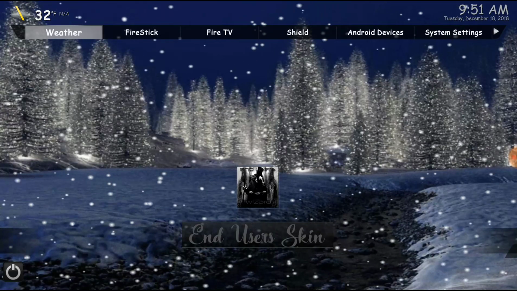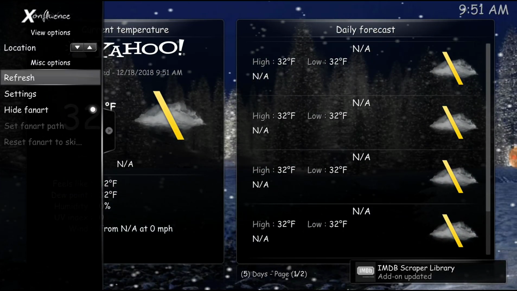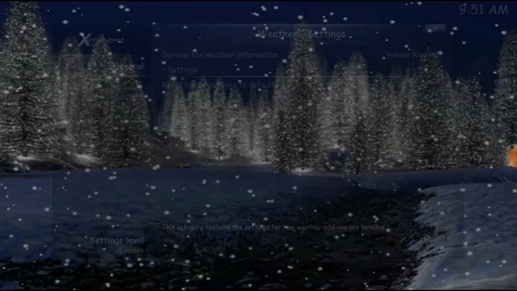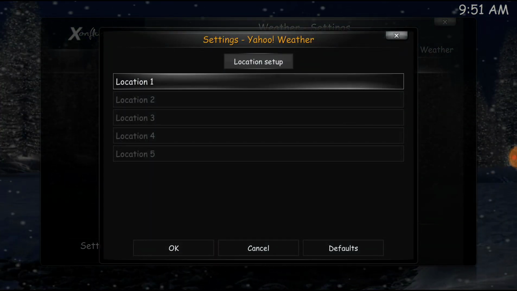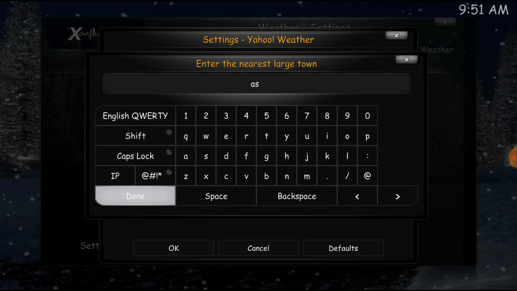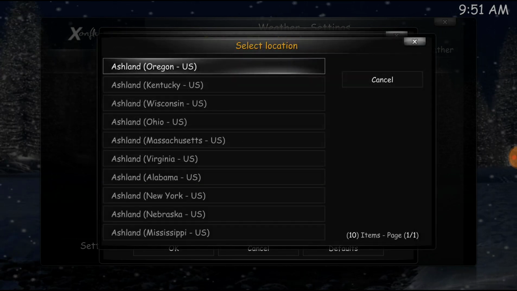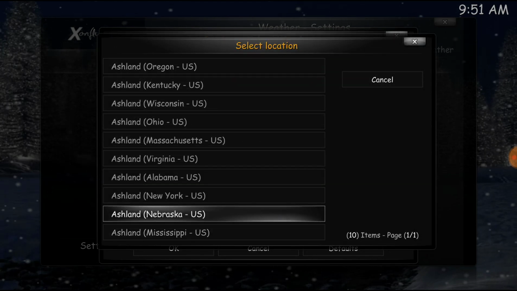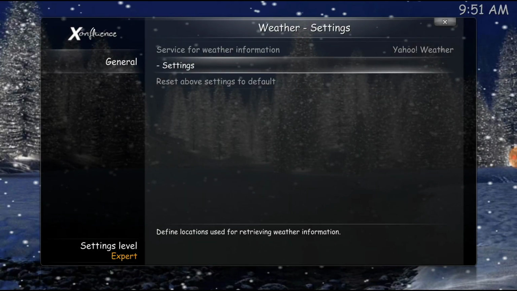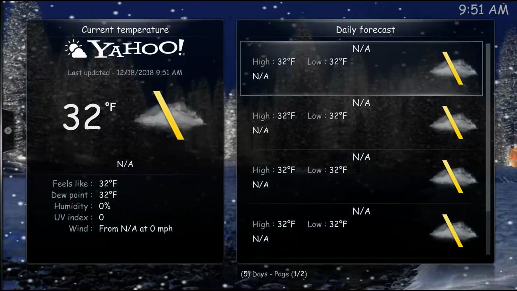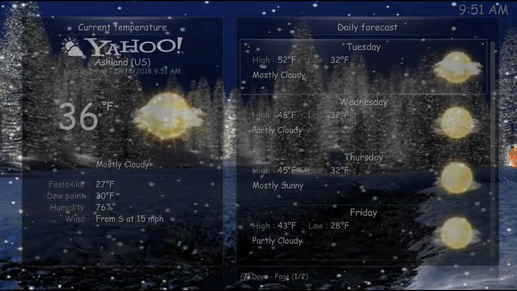So I'm going to go right down to weather here. Click on weather. Over to the left, go down to settings. Click settings. Over to the right, down to settings. Location 1, click OK. Type in your hometown or your zip code and click done. Now it's going to pull up the states. I'm in Ashland, Nebraska. Go down and click OK. Escape or back once. Your weather should switch. That's my forecast. Escape again.